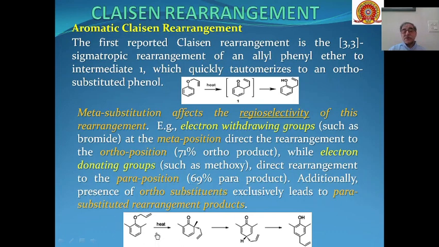For example, in this allyl phenyl ether, we can see both the ortho positions are substituted here also and here also. And when such types of allyl phenyl ethers are heated, then the product formed is exclusively para product. No ortho or meta product is formed in such cases. When the ortho substituents are present, then we will get only para product.